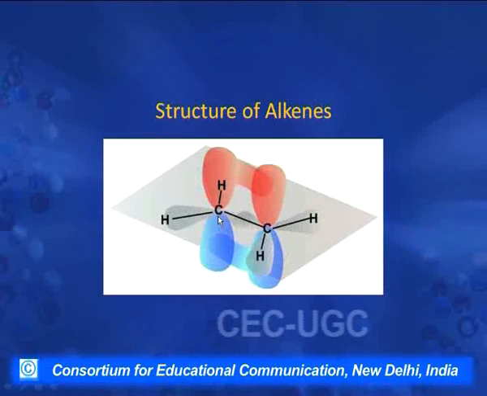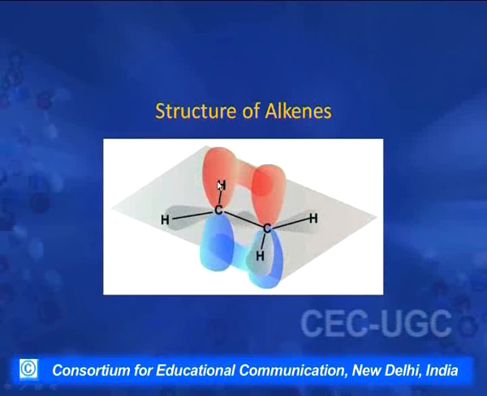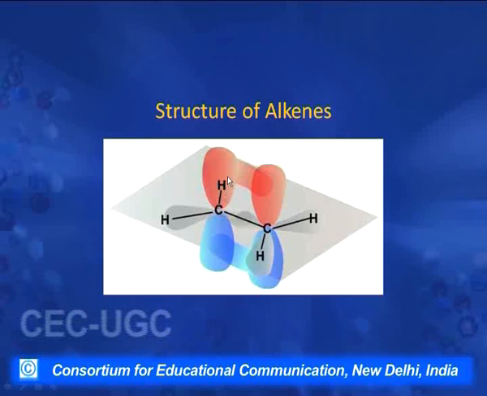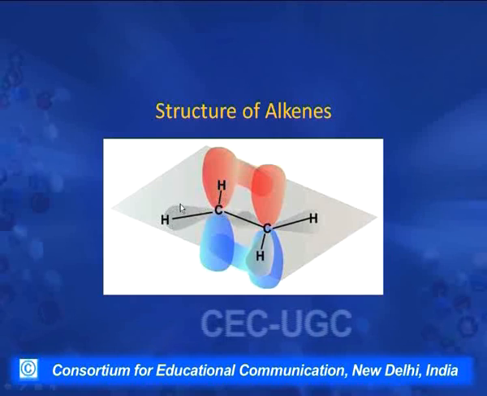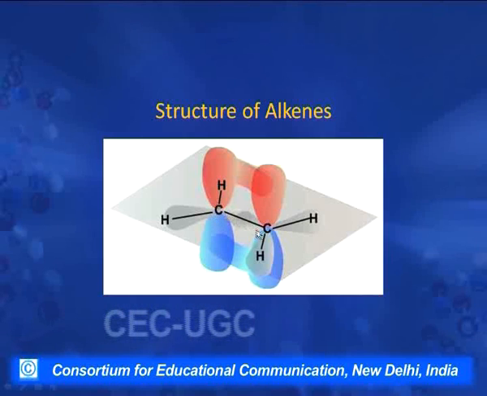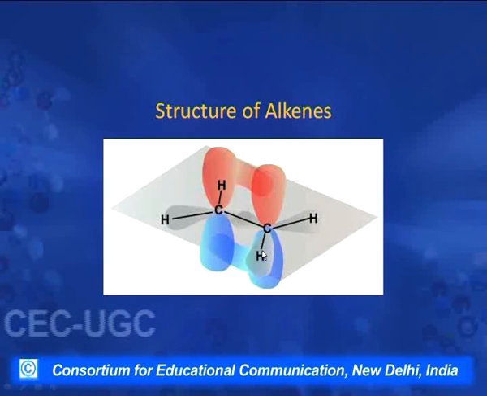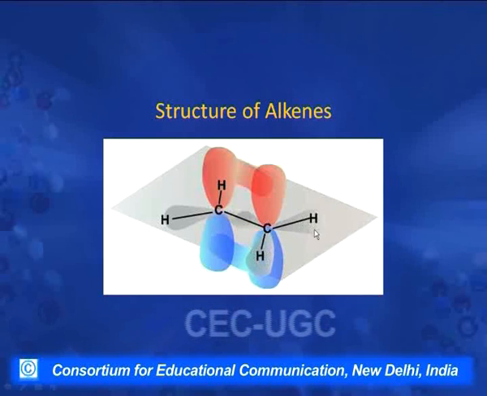Now, what happens here in alkenes? Each of the carbon is sp2 hybridized. After sp2 hybridization, the three orbitals which we get come in one plane. Say if it is simple ethylene, one bond is formed with one hydrogen here, another bond is formed with one hydrogen here, and the third bond is formed with this carbon. So, these sp2 hybridized orbitals overlap on this axis between the two carbons, and on these axes with hydrogen if it is simple ethylene, or if it is some other alkene, in place of hydrogen some other group will be there.